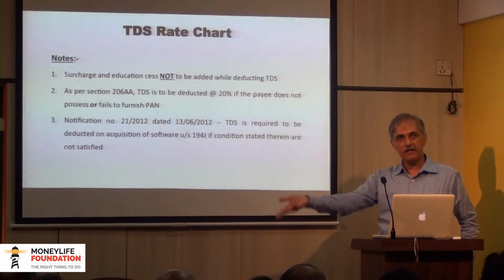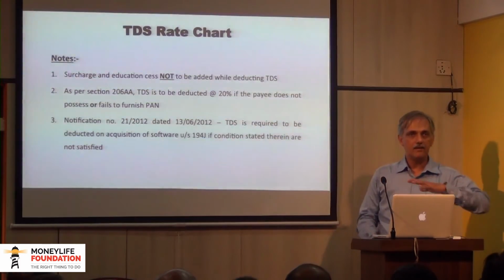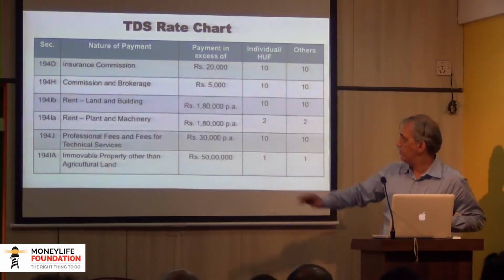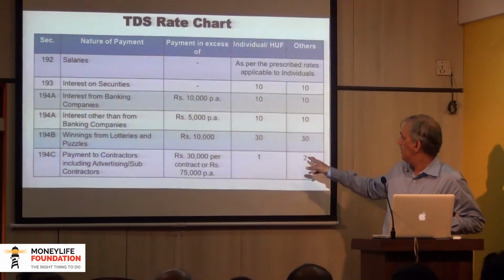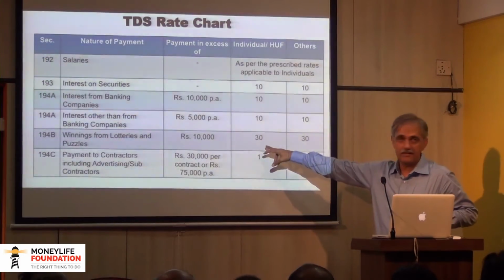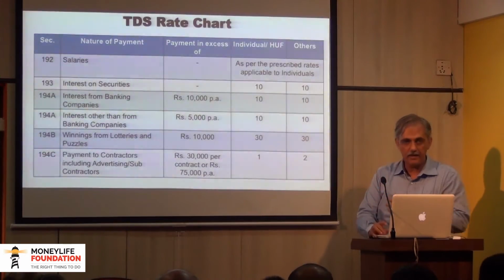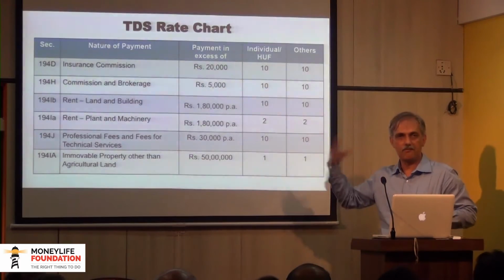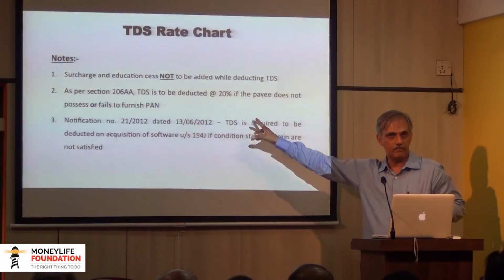If that other party does not have a PAN, then the tax to be deducted is at a higher rate of 20%. So in all you will see it is 10, 2, 1, etc. Only in this case it is 20%. So obviously where the rate is higher than 20, then the higher rate will apply. But otherwise, instead of 1%, 20%, instead of 10%, 20%, etc. So this is a problematic one.